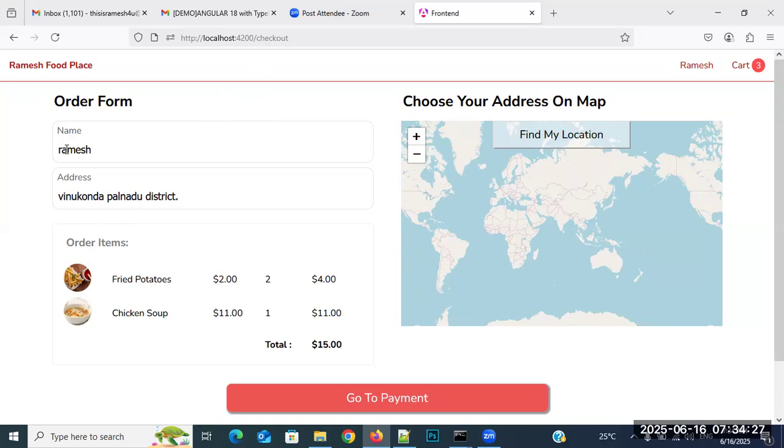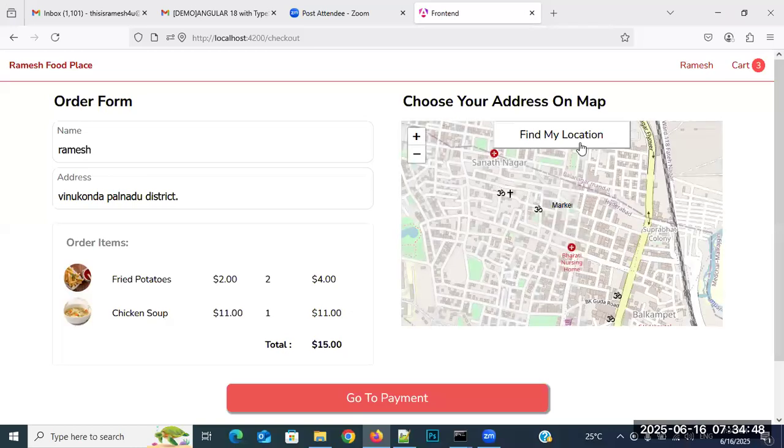And see it. My name is Ramesh, and this is my address. And these are products I have added to my cart: fried potatoes and chicken soup. See here, I am not giving any permission to change this. And see it, everybody, we need to click on the find my location button to find the delivery address. Click on the find my location. This is my current address.